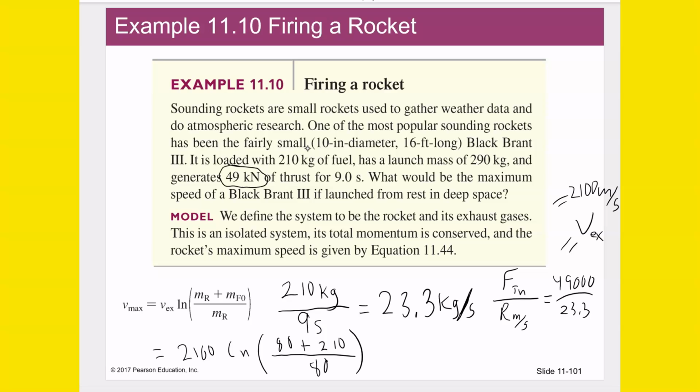So do that calculation in your calculator, and you get 2,700 meters per second for the maximum velocity of the Black Brant 3 sounding rocket.